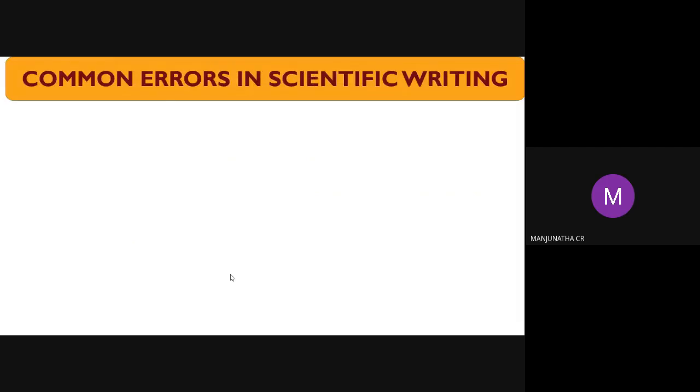Next one is common errors. We are going to look at the common errors in scientific writing. We are using long phrases, so don't use long phrases; avoid them. Parallel sentences: the same sentence repeating in the same paragraph, or the same thing you explain many times.